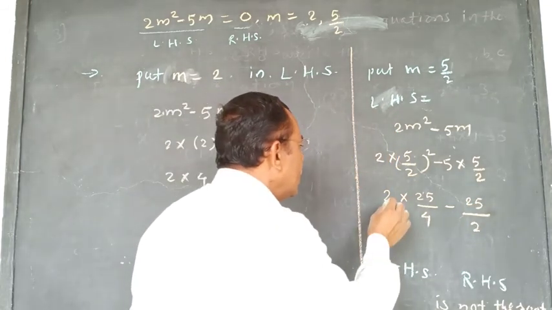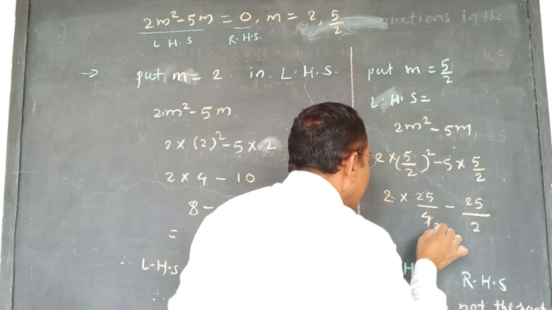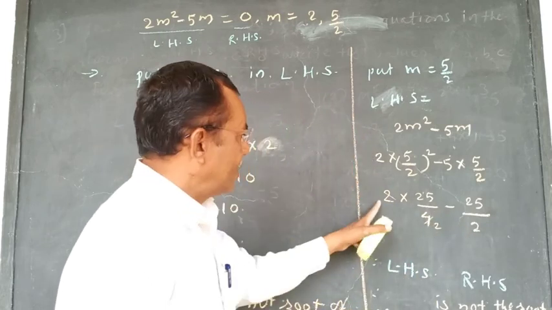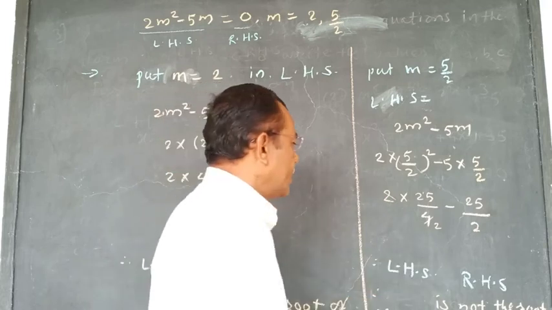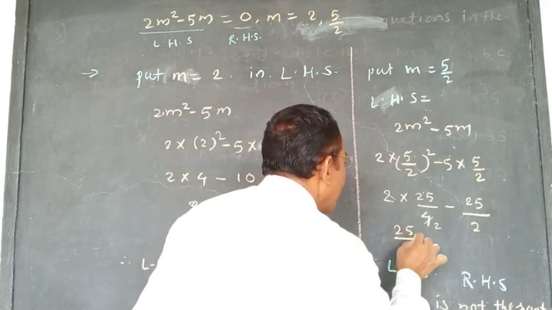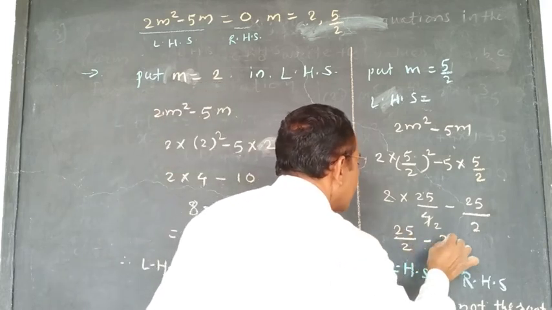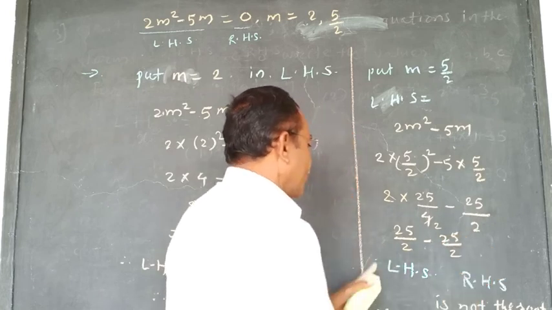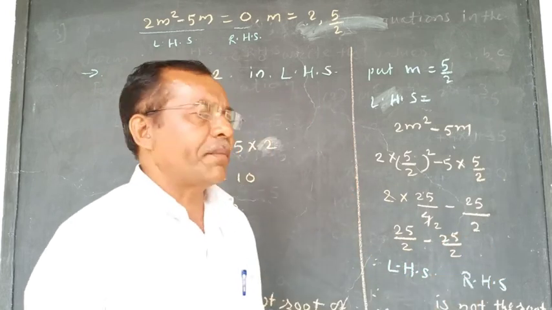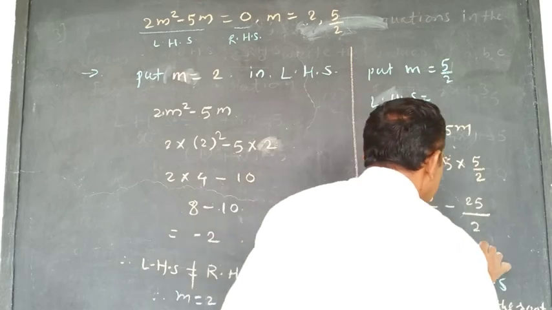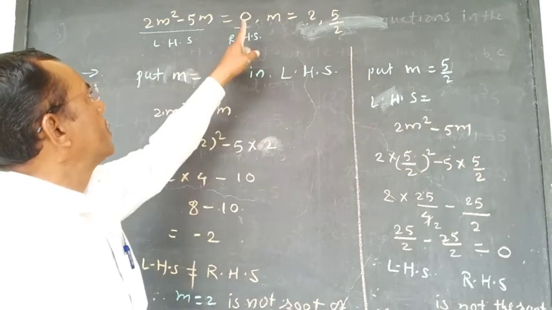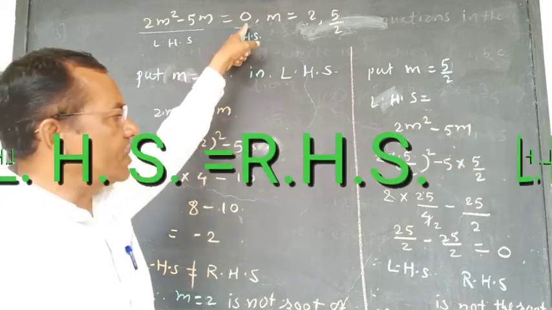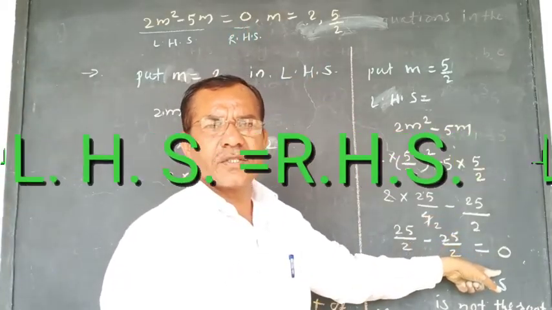Now here 2 is cut from the 4, so 25 by 2 minus 25 by 2 is equal to 0. Therefore, we observe that here RHS is 0 and LHS is also 0.